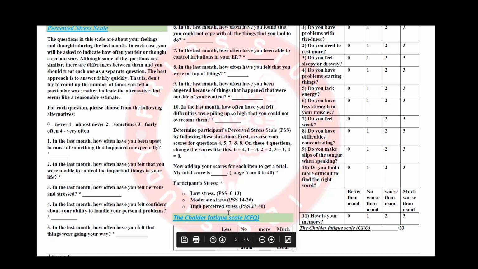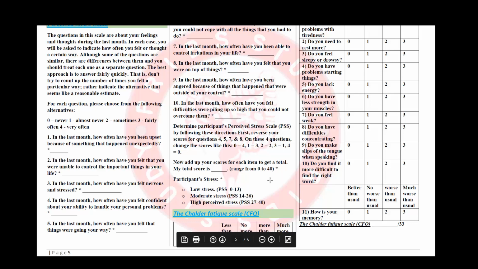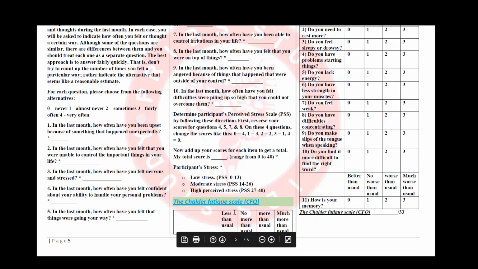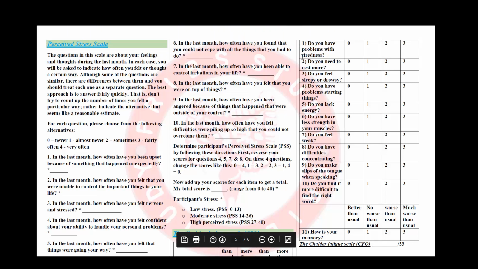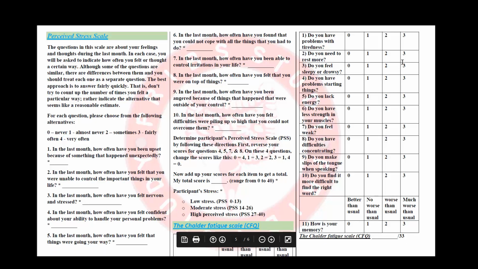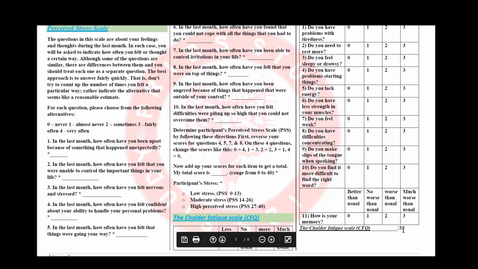Also, in the previous last section, we have the shoulder fatigue scale. It is very straightforward. We ask the patient to answer these questions with these words: less than usual, lower than usual, more than usual, or much more than usual. We have 11 questions we need to ask the patient. After we do the calculations, there are no negative questions in here. They are only simple calculations. We add up the score and give them a score out of 33.